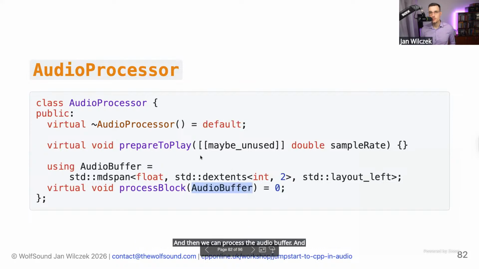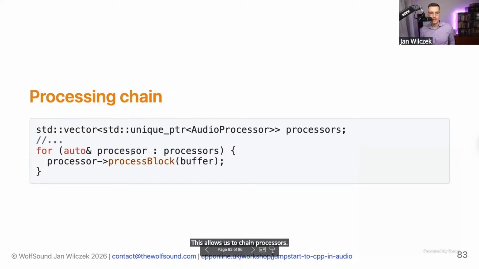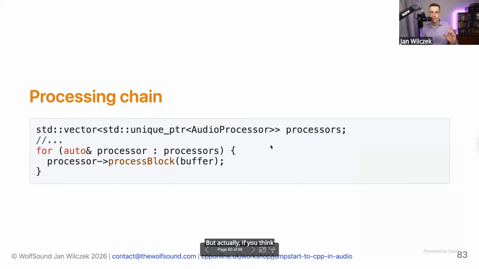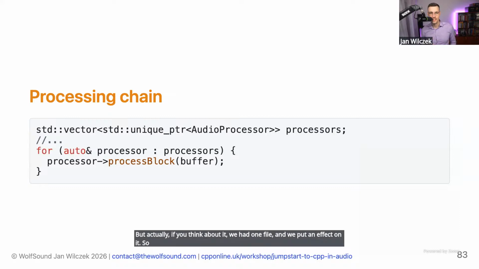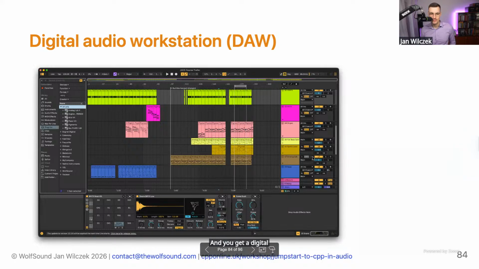And that's actually what you'll see in the JUCE C++ framework. This allows us to chain processors. So we can have an entire chain of processors that all process audio. But actually, if you think about it, we had one file and we put an effect on it. So we had two processors. But now, allow many files to be processed in parallel by many different effects, and you get a digital audio workstation. So what you can see here is that we have multiple channels.